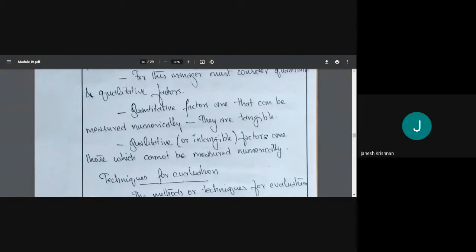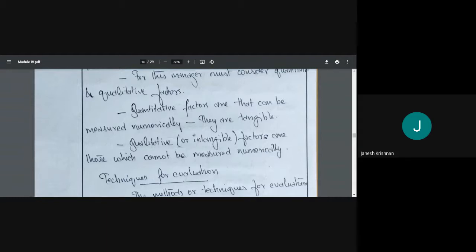Then we have qualitative factors also. Qualitative factors means those factors which cannot be measured numerically. That is, what is the quality of our labor, like quality of labor, and what is the political scenario, the political conditions. Sometimes even international political conditions will also affect us, right? So that kind of thing. Those which can be measured numerically are quantitative, and those which cannot be measured numerically are qualitative. All these factors should be considered by the manager.